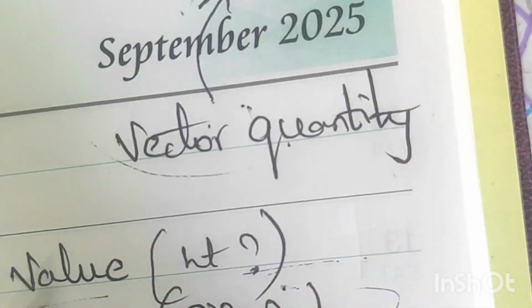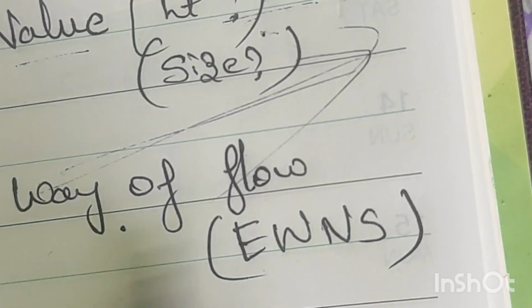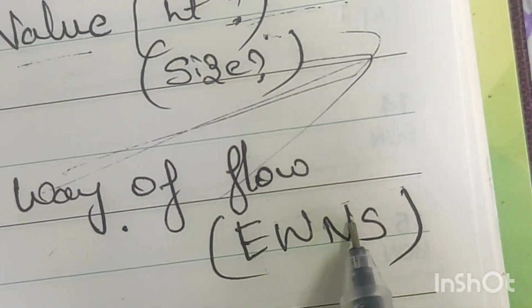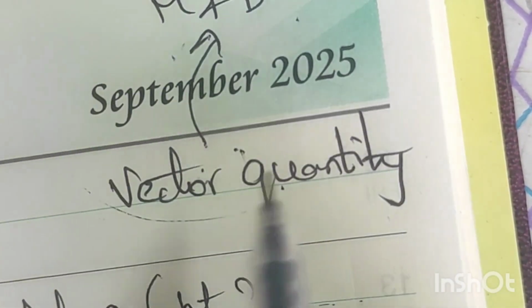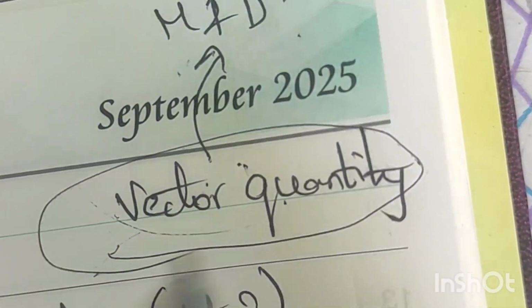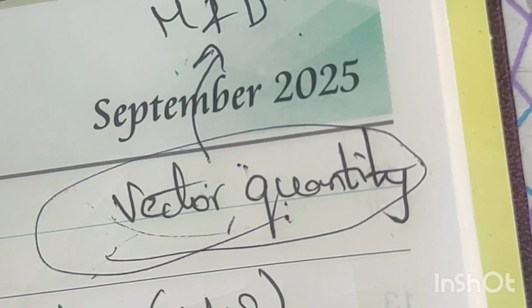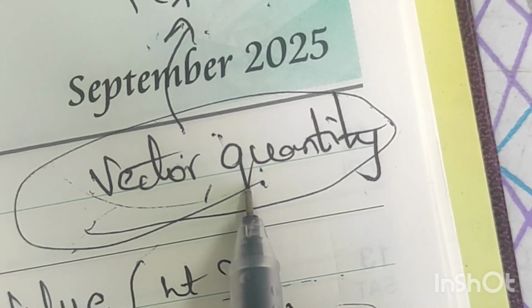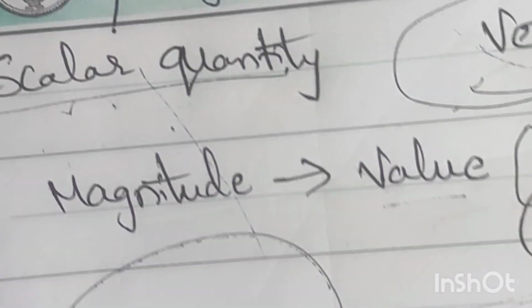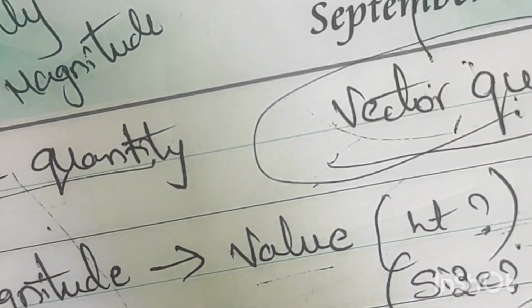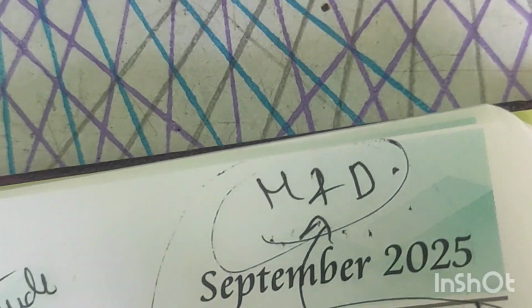And direction also, in which direction, in one direction or two directions, like that, the direction can be derived, no? This type of quantity is known as a vector quantity. Understood? So a scalar quantity is the quantity having only magnitude, and a vector quantity has both magnitude and direction.